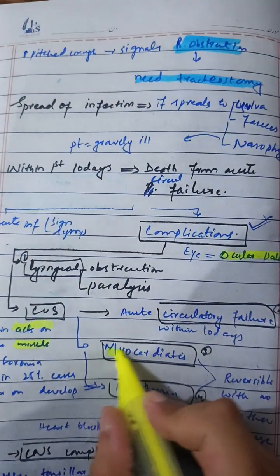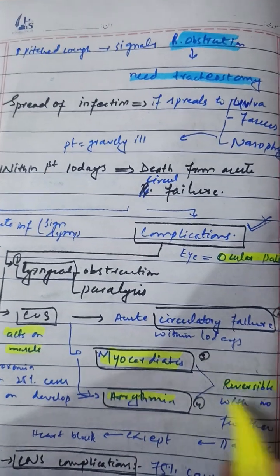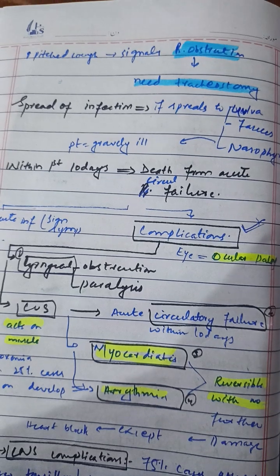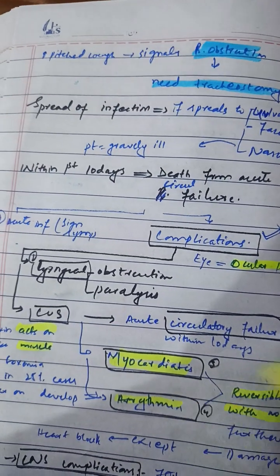These complications are myocarditis and arrhythmias, but these can be reversible if the disease is treated and eliminated from the body.